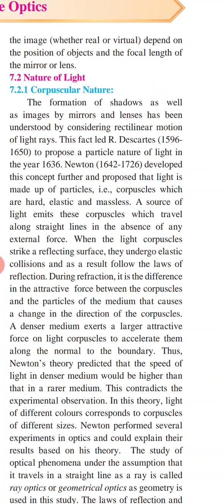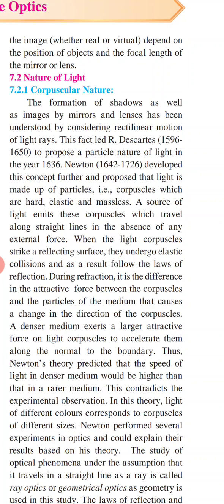When the light corpuscles strike a reflecting surface, they may undergo elastic collision, and as a result follow the laws of reflection. During refraction, it is the difference in the attractive force between the corpuscle and the particles of the medium that causes a change in direction of the corpuscles.